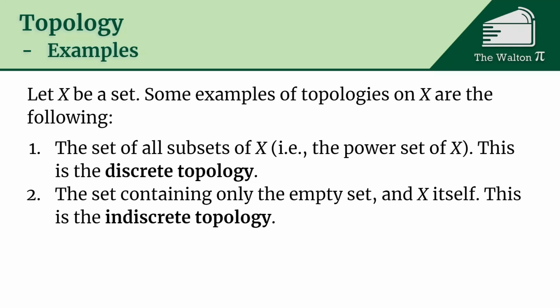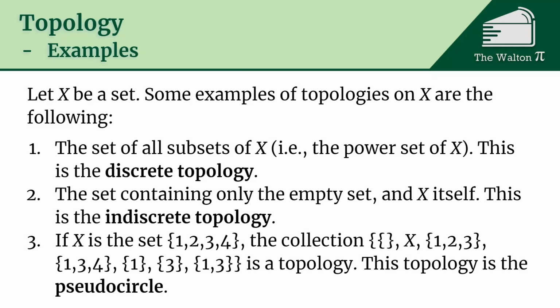Another one is just the set that contains only the empty set and X itself. This is called the indiscrete topology, and it is actually a topology. You have the empty set and you have X. If you take any union, you either took an infinite union of empty sets, which is still the empty set, or at least one of them was X, so then you get X. And if you take the intersection of two things, either you get the empty set or X itself. So this is going to be a topology, and it's called the indiscrete topology.